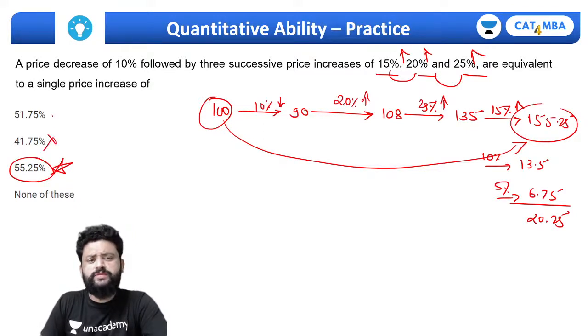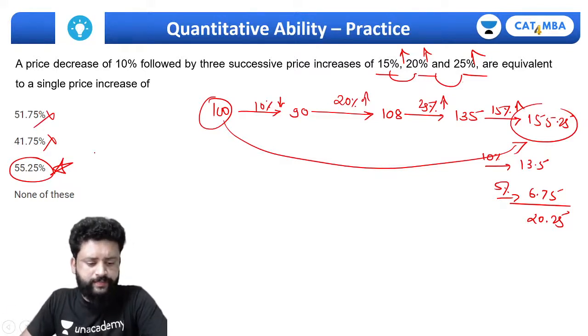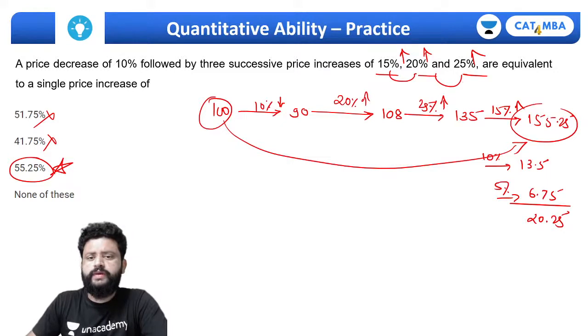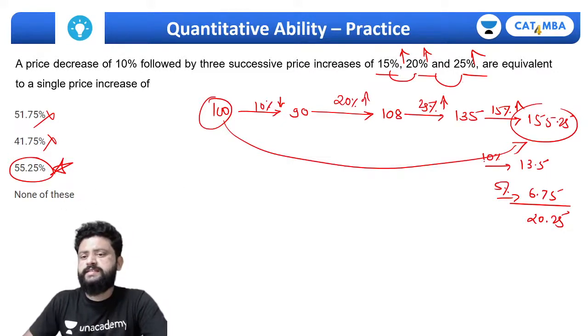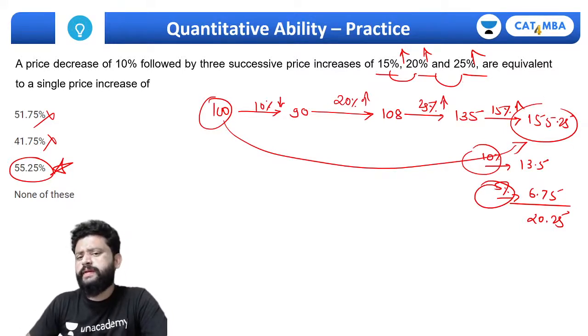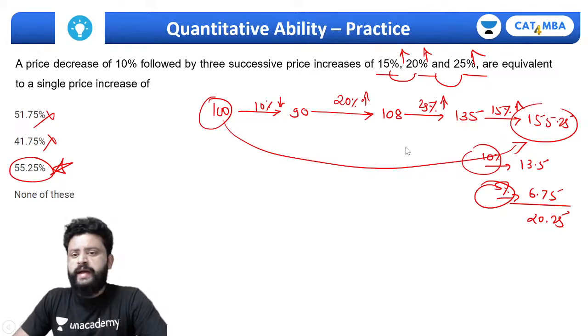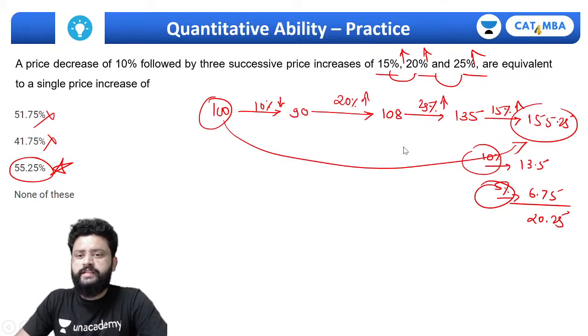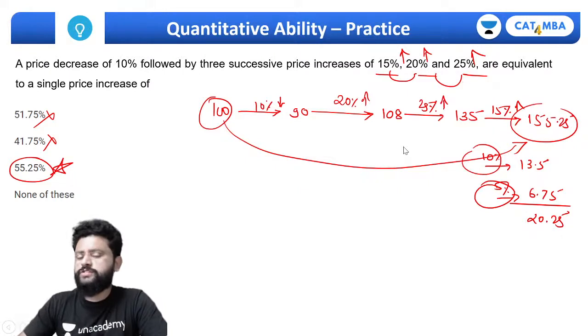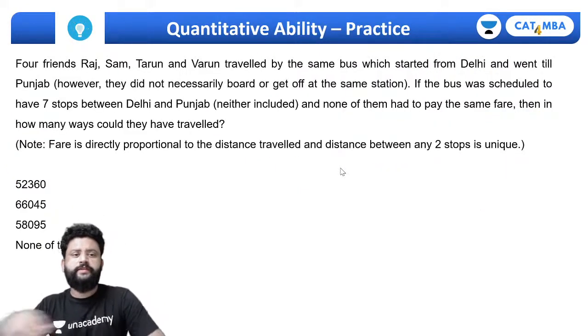Anyways, it has to be much more than 150. 150 से 152 तो नहीं आएगा, definitely 155 तक तो जाना ही था. That's the approximation you can do. But anyways, we had the answer on none of this, so you can calculate it exactly 10% and 5%. So initially भी तुम ले सकते हो, इसका कोई भी sequence change करो, that hardly affects. Doesn't matter if you change the sequence in the increase or decrease. Just increase है तो increase करो, decrease है तो decrease करना है. Sequence doesn't matter here.